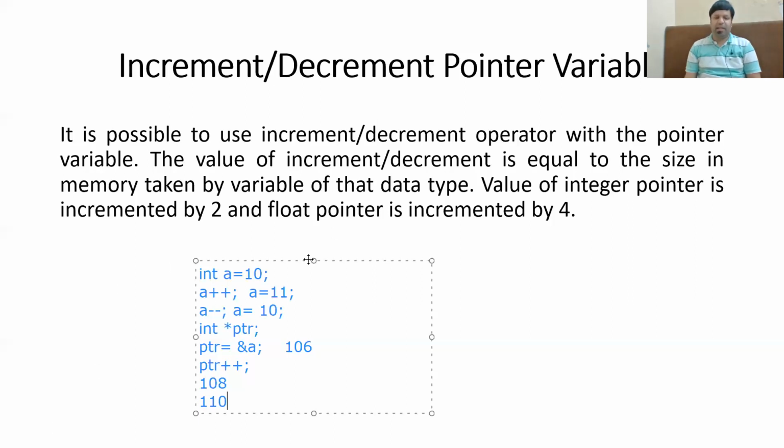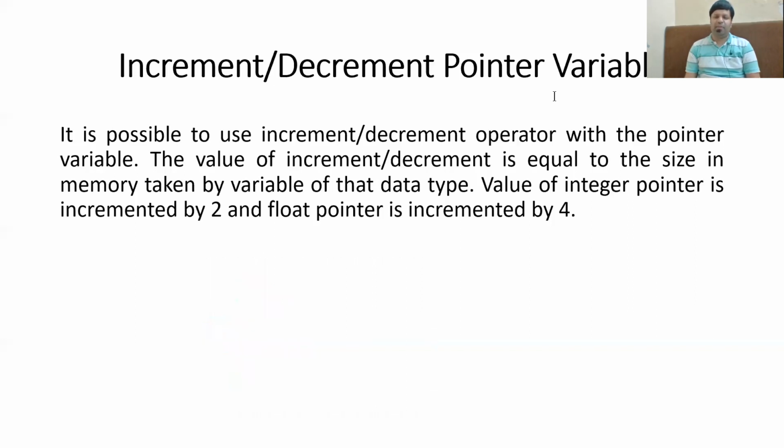The increment and decrement of a pointer variable is not always by 1, but depends upon the type. If it is of integer type, then the increment is of 2 bytes, if it is of float, then it is of 4 bytes, and if it is of character type, then it is 1 byte.